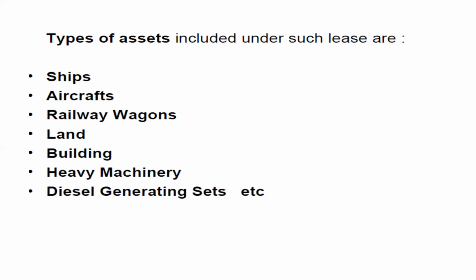In this case, the financial organizations, being the lessors, do not have any interest in the ship, aircraft or wagons for which they finance. Their intention is to help the lessee to acquire the property and earn substantial returns on the capital invested. So normally the rent charged is very heavy in this case, and after the particular period of contract, the lessee buys the assets, because initially investing a huge amount of money is not possible for the lessee. That is why the lessee undertakes the contract of financial lease.